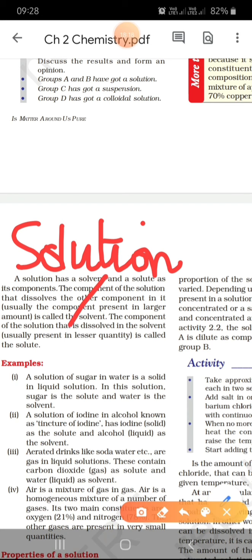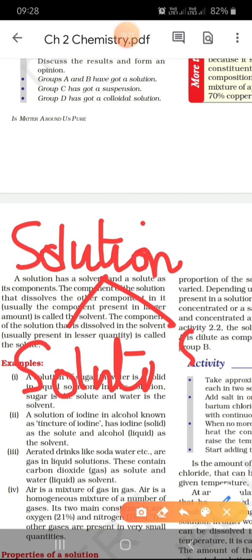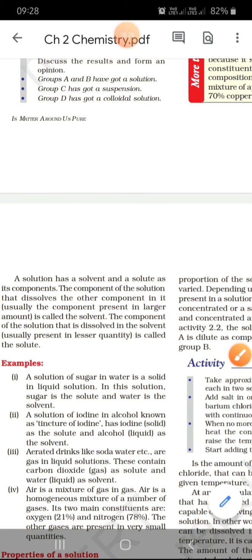A solution is made up of 2 parts. One is called the solute, another is called the solvent. Solute plus solvent forms solution. ठीक है. अब solute क्या है? The component which is present in minor amount is called the solute, और जिसमें वो dissolve हो जाता है उसे कहते हैं solvent. आप ऐसे याद रखो, you remember like this. Suppose you take a pinch of salt and water. Salt is the solute, water is the solvent. You add together, you form a salt solution.